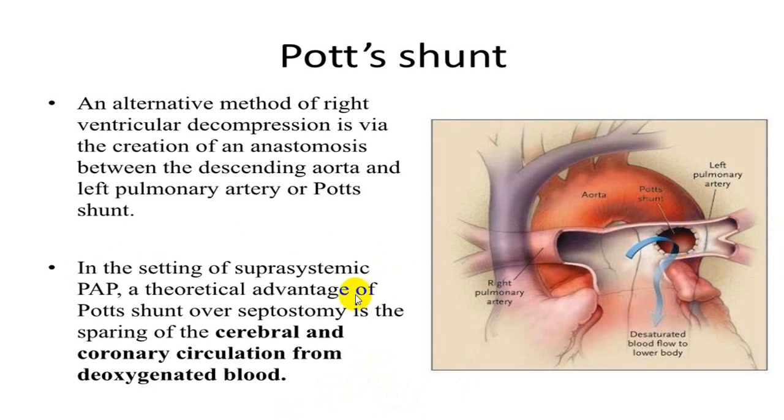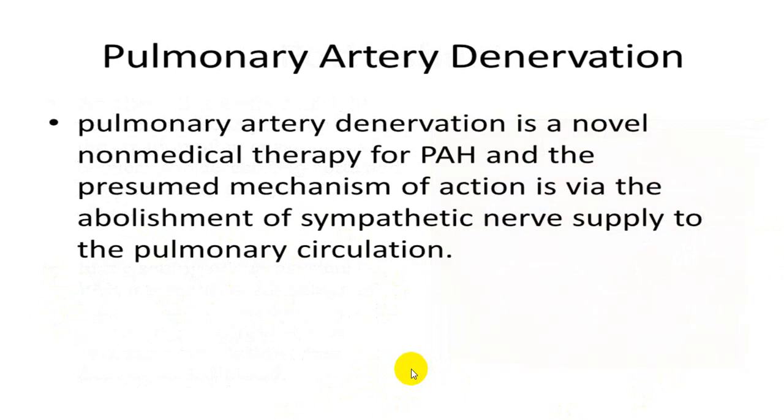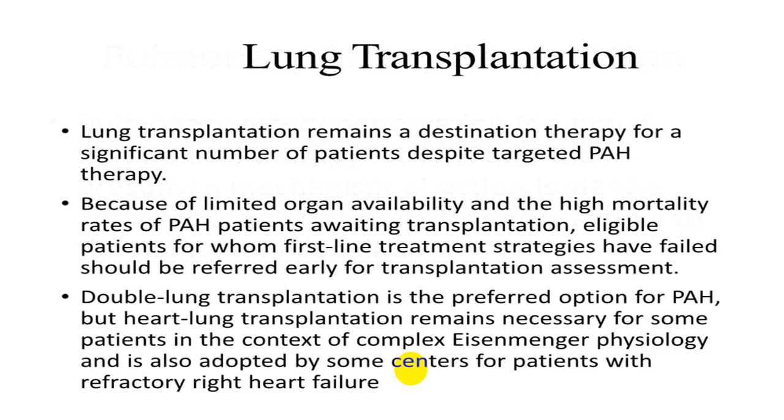So in a setting of suprasystemic pulmonary arterial hypertension, there is a theoretical advantage of Pott shunt over septostomy. Pulmonary arterial denervation has some advantage, but not 100% proven.